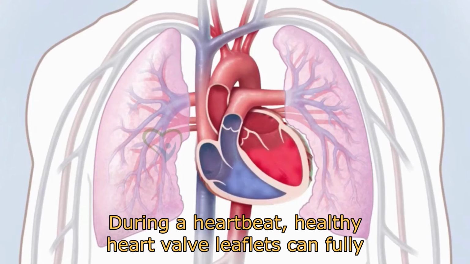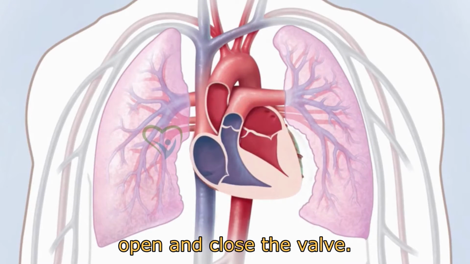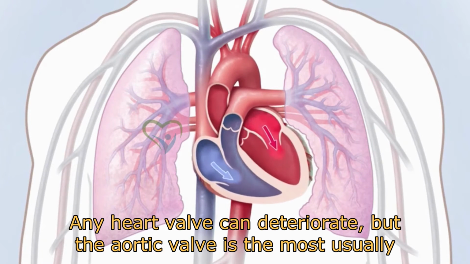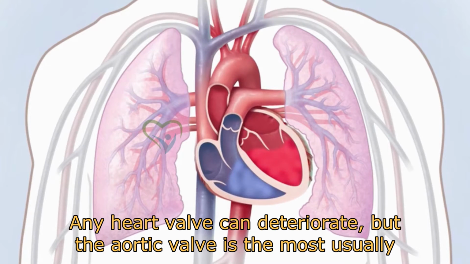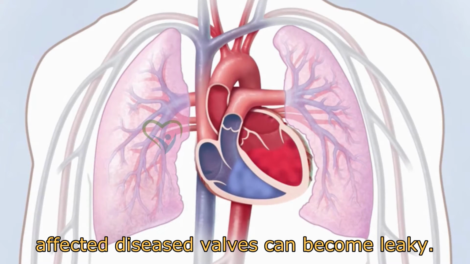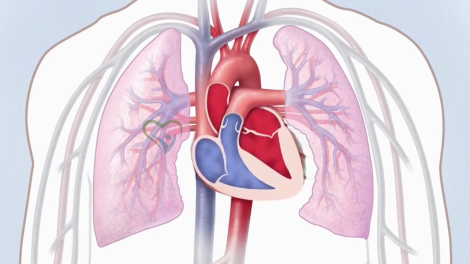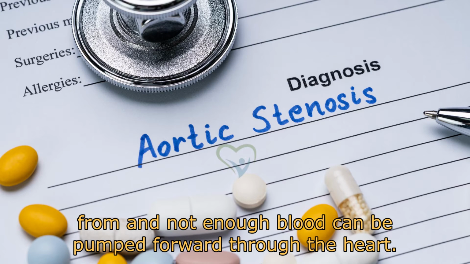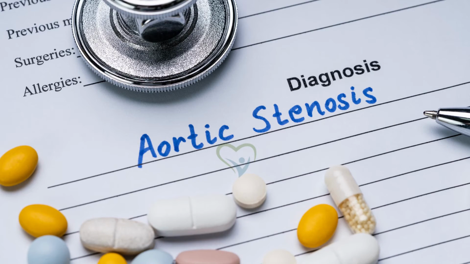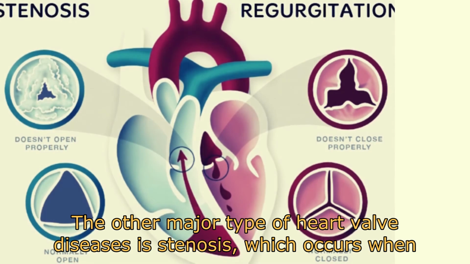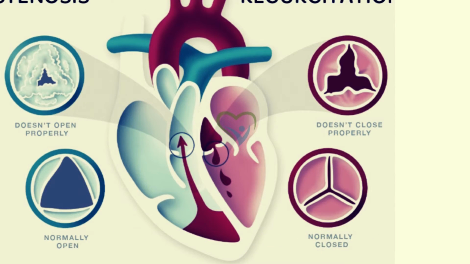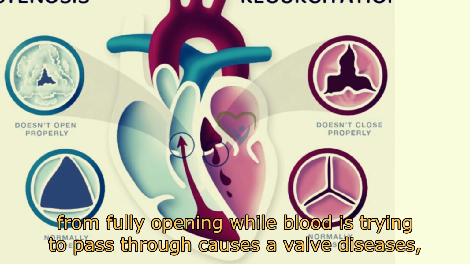During a heartbeat, healthy heart valve leaflets can fully open and close the valve, whereas diseased valves may not be able to do so. Any heart valve can deteriorate, but the aortic valve is the most commonly affected. Diseased valves can become leaky so they do not fully close. This is named regurgitation. If this occurs, blood leaks back into the chamber that it originated from, and not enough blood can be pumped forward through the heart. The other major type of heart valve disease is stenosis, which occurs when the opening of the valve is restricted and rigid, preventing the valve from fully opening while blood is trying to pass through.